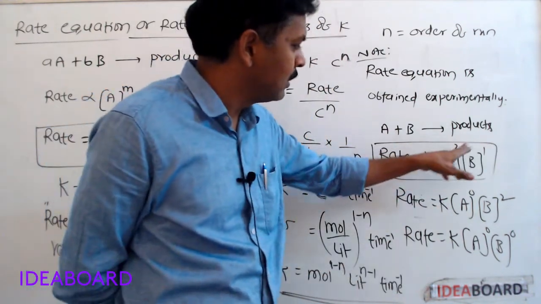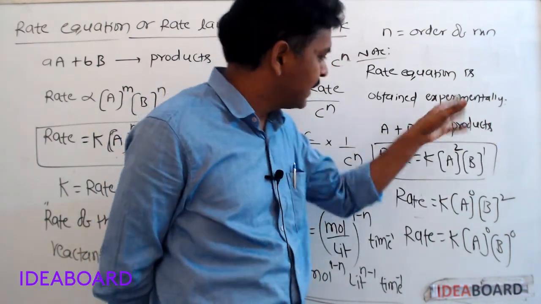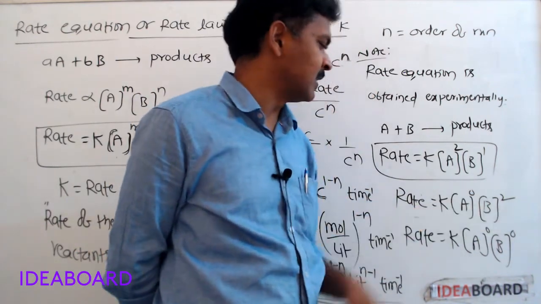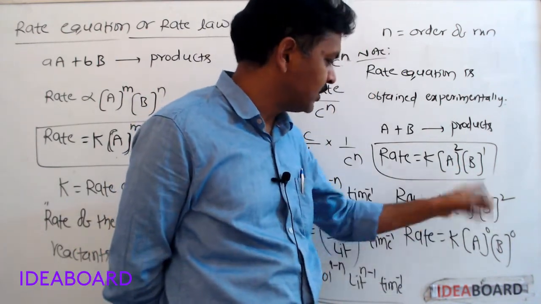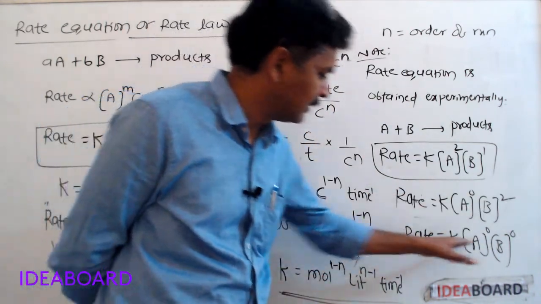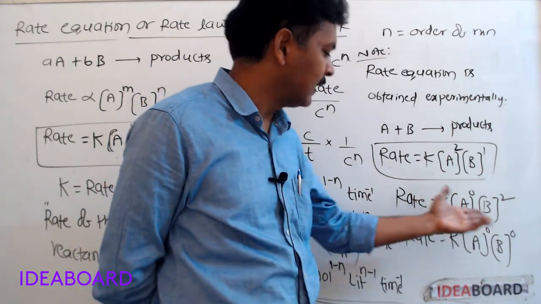Order with respect to A is 2, with respect to B is 1. Overall order of reaction is 3. For the same reaction, suppose we get this equation after doing the experiment, then order with respect to A is 0, with respect to B is 2. For the same reaction, if we get this rate equation after doing the experiment, then order is 0.